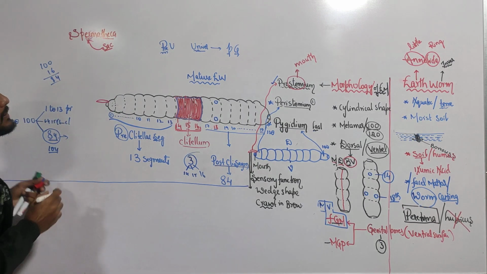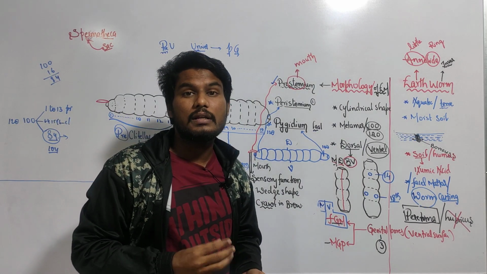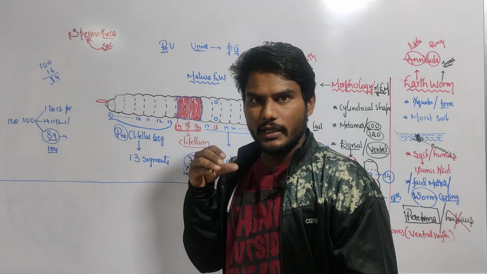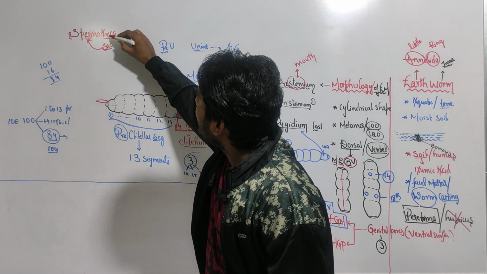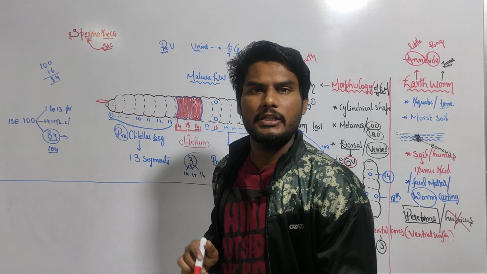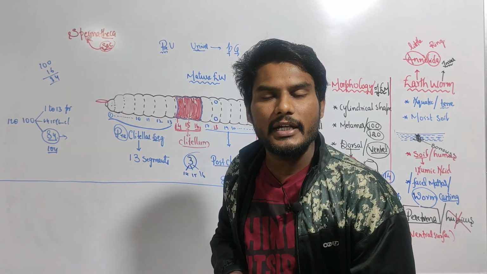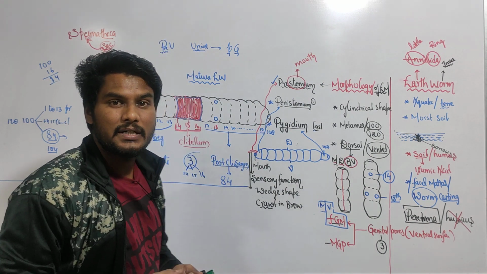Inside the sac, sperms will be stored. Theca means a sac, a bag, like a socket. Inside this sac, sperms will be present. Because of that, it is called spermatheca.